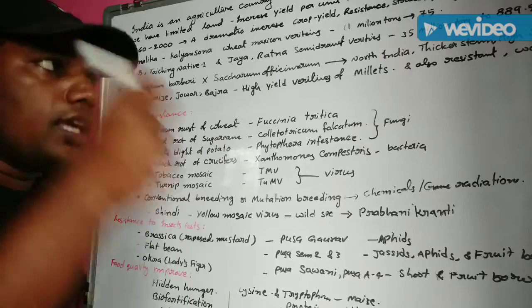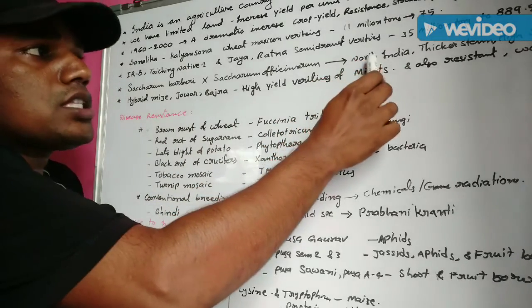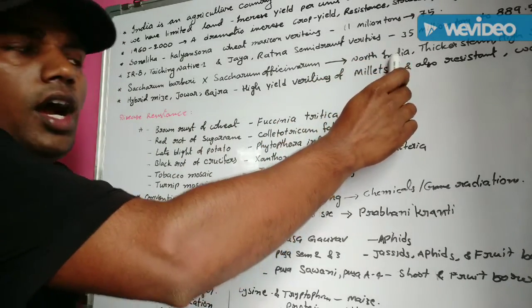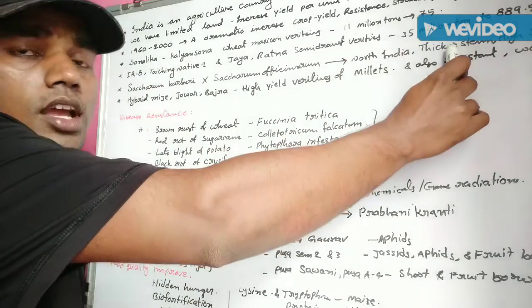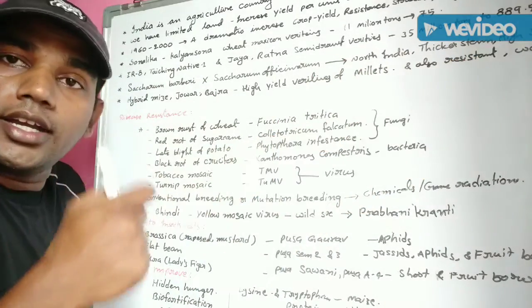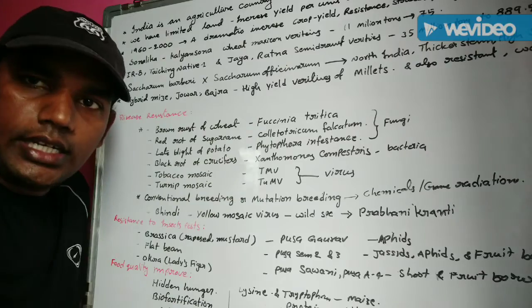This crop is successfully grown in North India and has thicker stems and high sugar content.